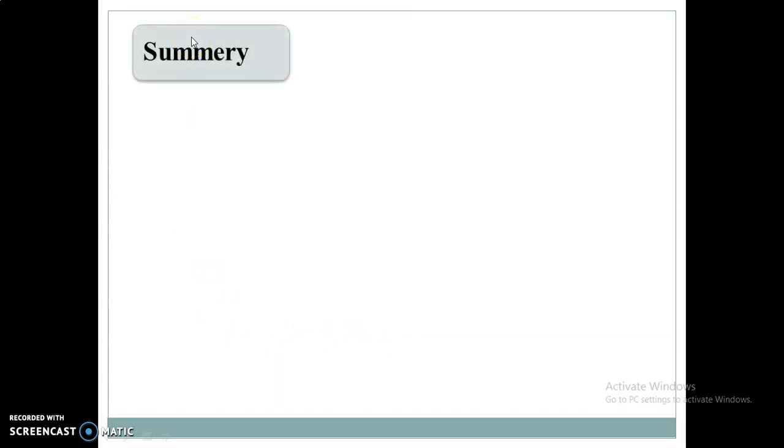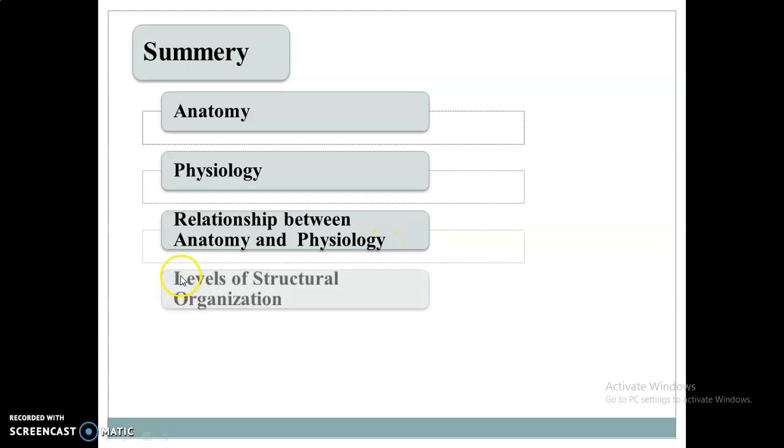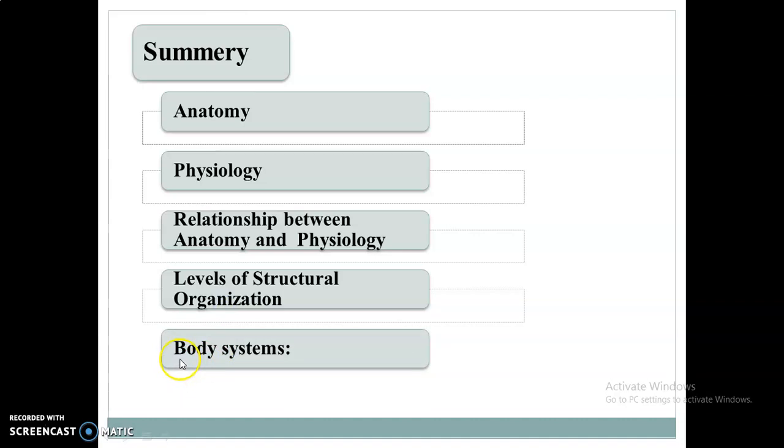So what is the summary of this topic? We concluded what anatomy and physiology are, and the relationship between anatomy and physiology, which we can see in the last slides. We discussed the six levels of structural organization, and also the most important topic today, body systems, the 11 body systems. So this is our summary.